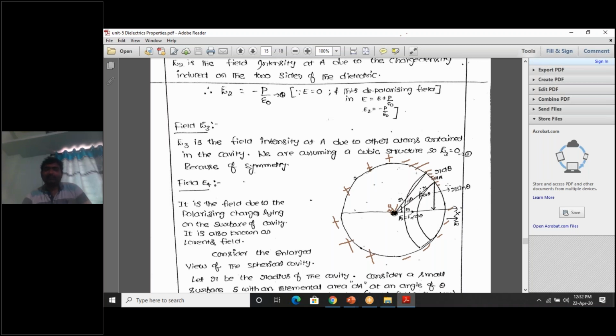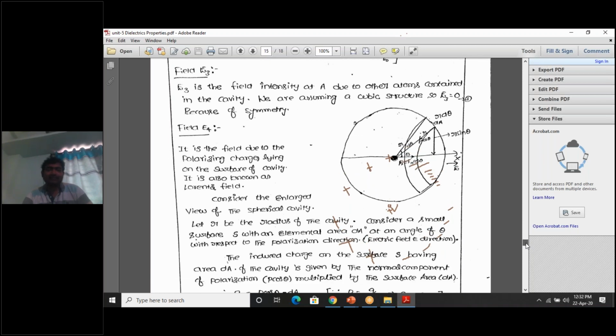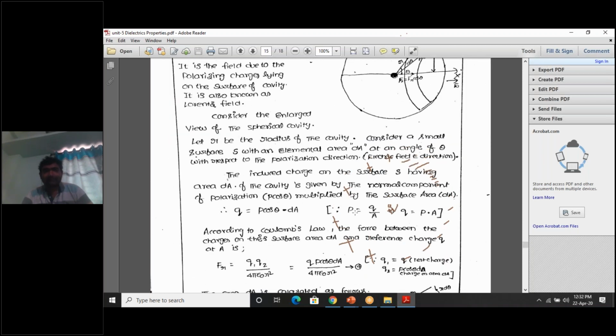Sir, what is our aim? First of all, I need to find out the negative charge present in this small area dA. What is the amount of negative charge present in this small area dA? We need to find it out. So how to find it out? We have one formula. What is that formula? Polarization P is equal to charge by unit area. This is one more formula. From this we can write that charge is equal to P into A.